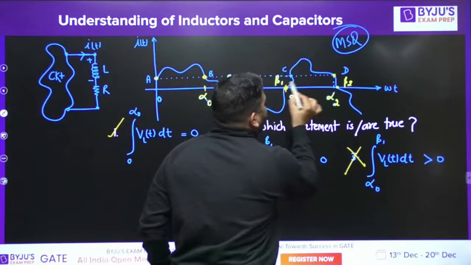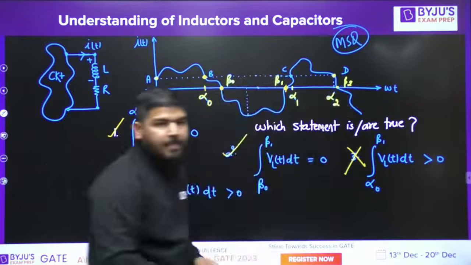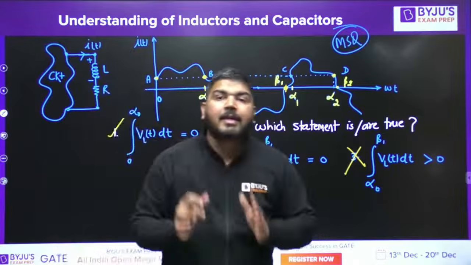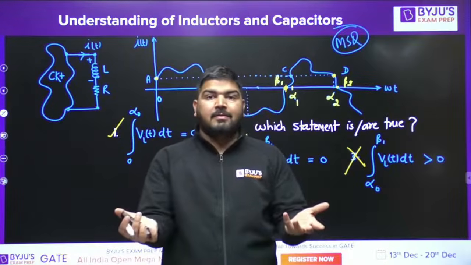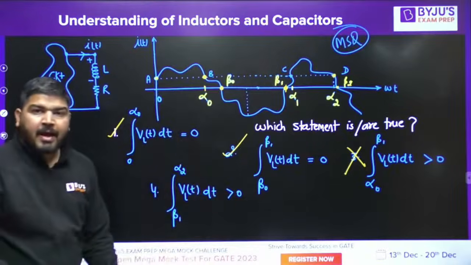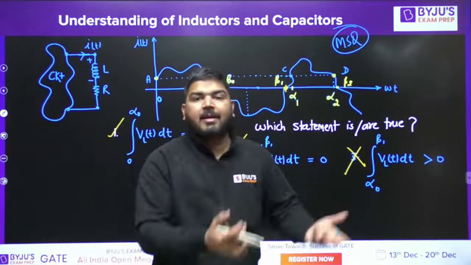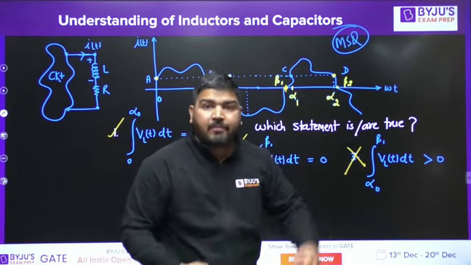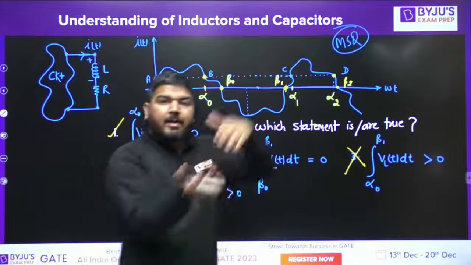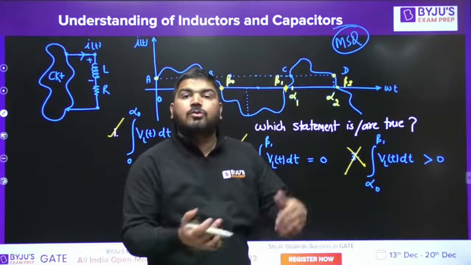The current here is 0 and the current here is positive. Now tell me, current has increased. If current has increased to some value, it means voltage across inductor has some positive area. Then only the current can be positive. If the voltage across inductor is positive, then the current will reach some higher value.